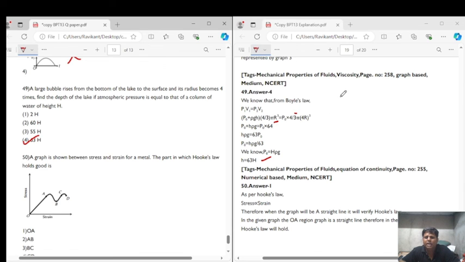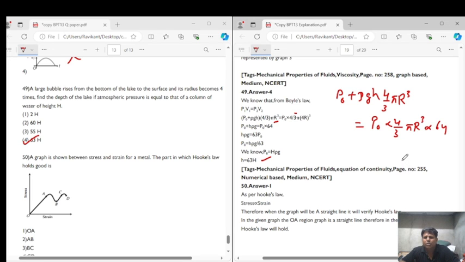So what we get is P naught plus rho g h into 4 by 3 pi r cube is equal to P naught into 4 by 3 pi r cube into 64. Why 64? Because the radius is 4 times, so 4 cubed is equal to 64.